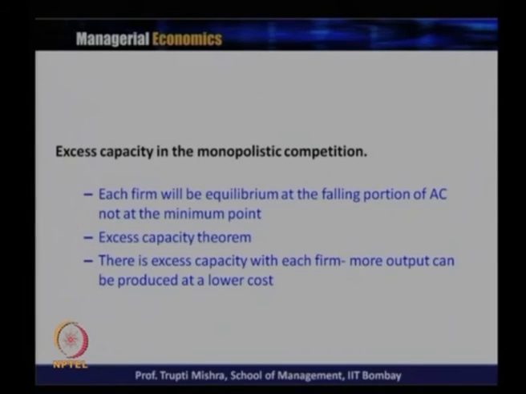And what does this excess capacity theorem say? There is excess capacity with each firm; more output can be produced at a lower cost, but generally firms are producing output which is less than the full capacity or less than the minimum point. So, we will check graphically how the monopolistic firm has some amount of excess capacity.